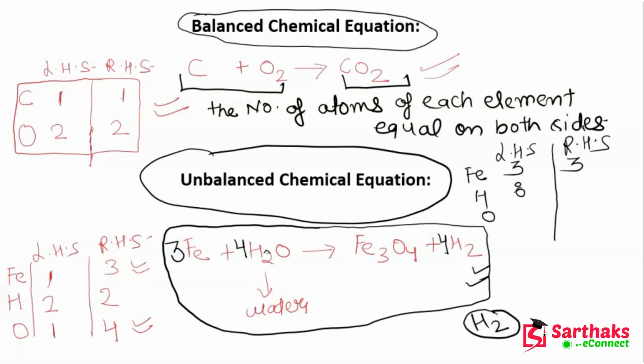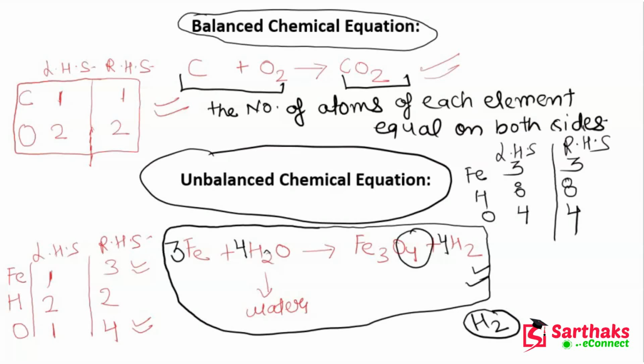Now let's talk about how many atoms are there on the RHS side. On the RHS side, the atoms of hydrogen are also 8. Now guys, let's talk about oxygen. How many oxygen atoms on the LHS side? Oxygen on the LHS side is 4 and on the RHS side it is again 4.